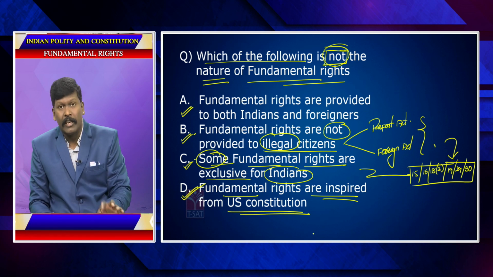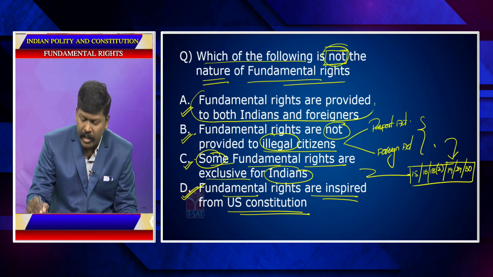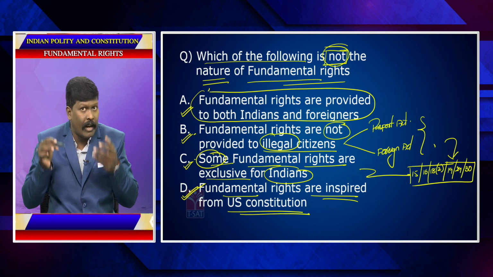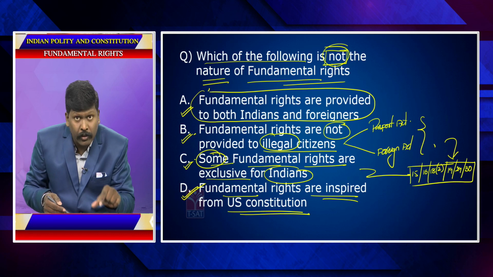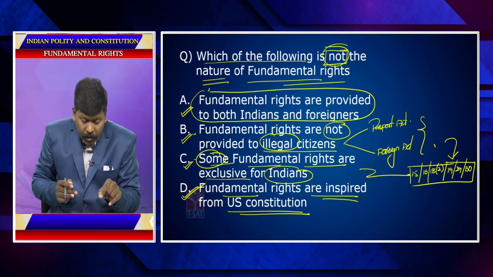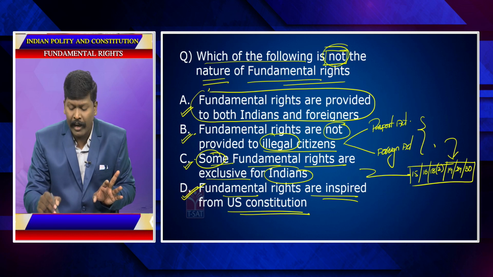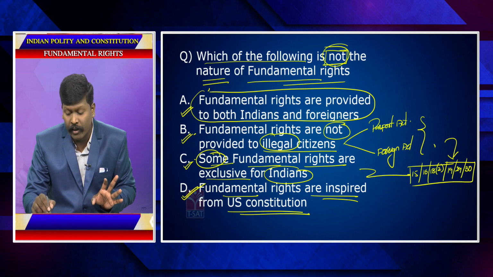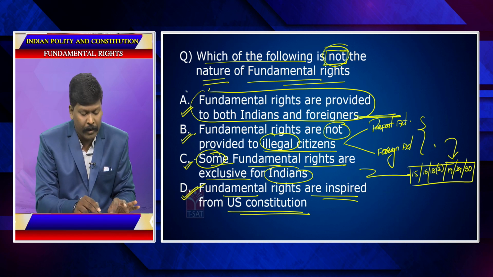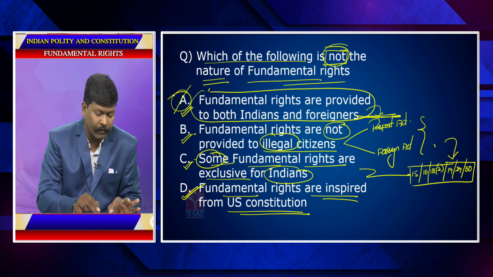Option A and option C are contradicting each other. Even though this is a generalized statement, because all other options are correct, you have to think about this statement in a specific form. Fundamental rights are provided to both Indians and foreigners except a few. If "except a few" were there, this would have been completely correct. Because "except a few" is not there, this is wrong.